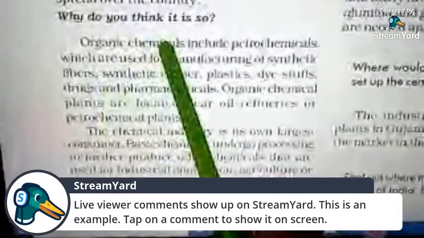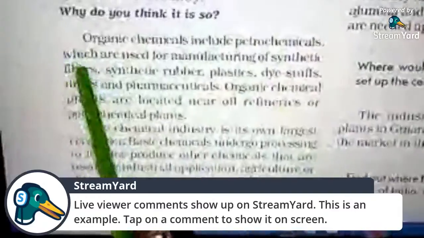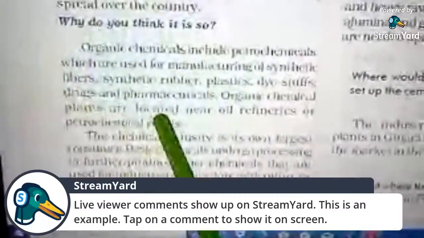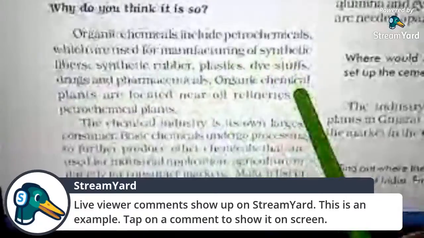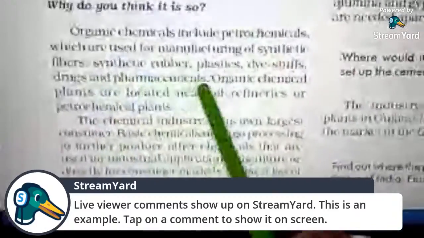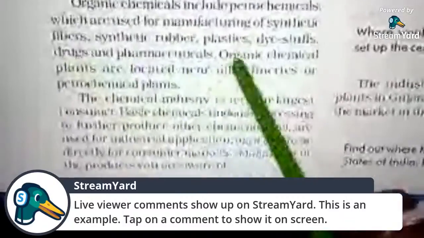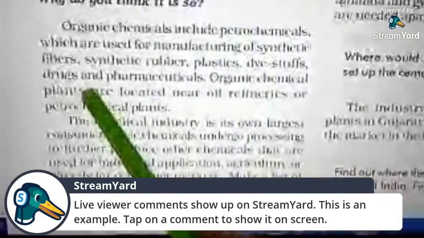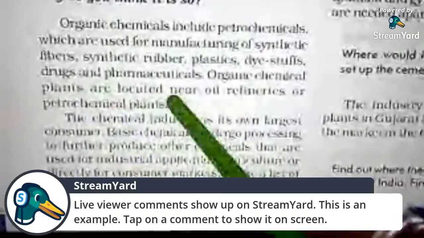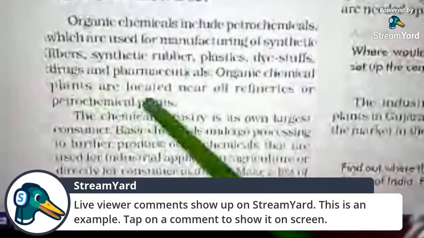So organic chemicals means petrochemicals, and their uses are synthetic fibers, synthetic rubber, plastics, dyestuffs, and the medical sector. Organic chemical plants are located near oil refineries or petrochemical plants because organic chemicals include petrochemicals.